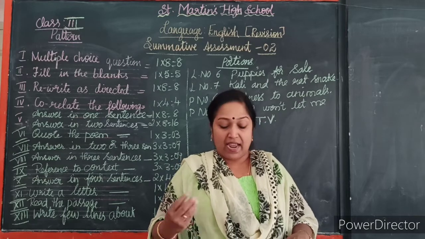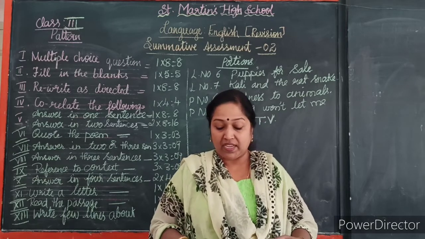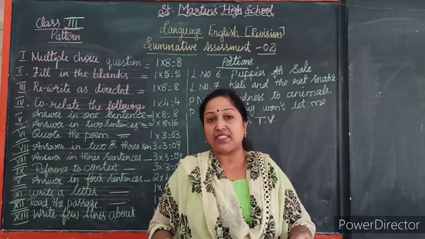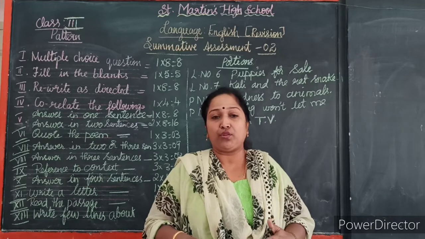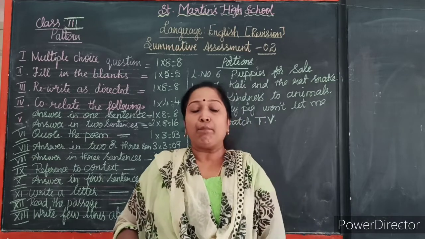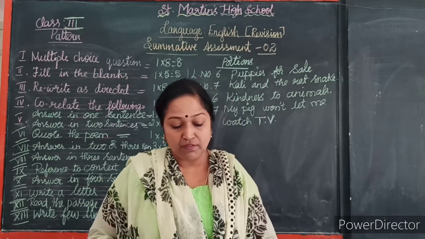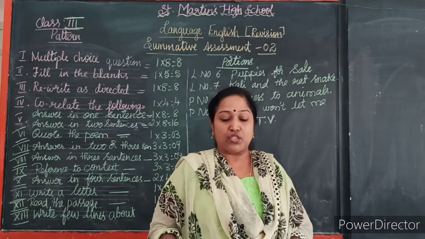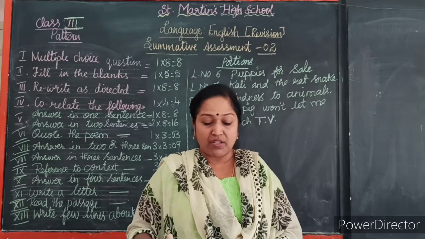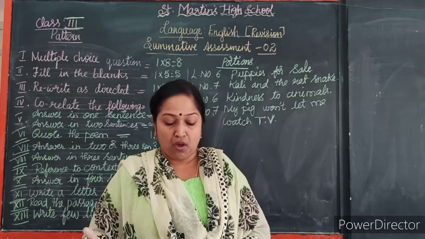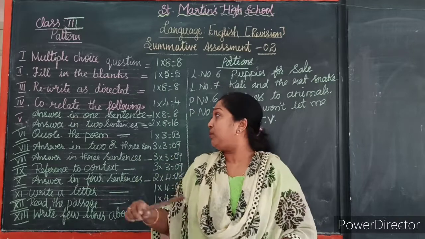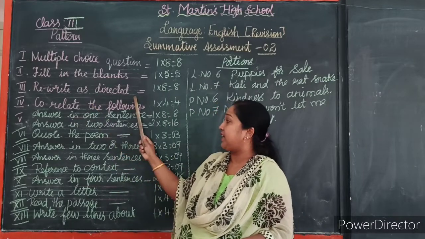You have to rewrite the following sentence by inserting suitable articles. Dash elephant is a big animal. So what are you going to use? An elephant is a big animal. Like that we will give, children. Even the fill in the blanks, suitable collective nouns. Choose from the brackets. Our dash won the match. Flock, bundle or team. Our team won the match. So we will give like this in the rewrite as directed.